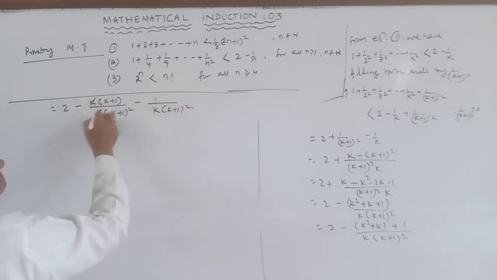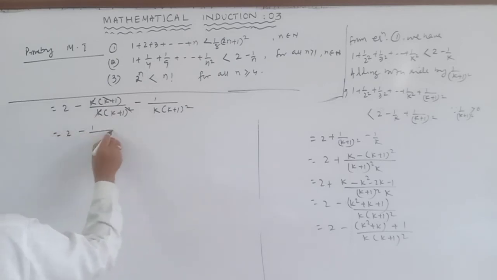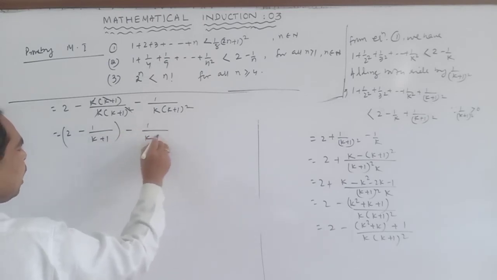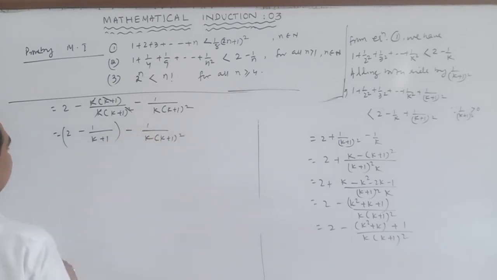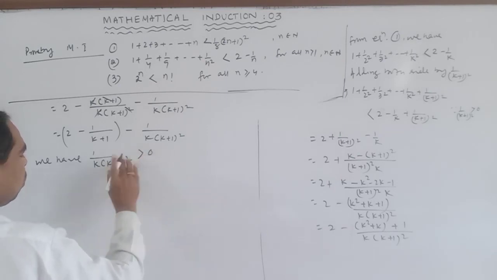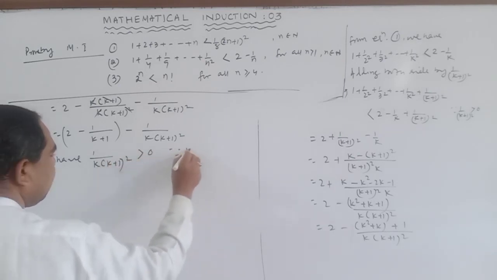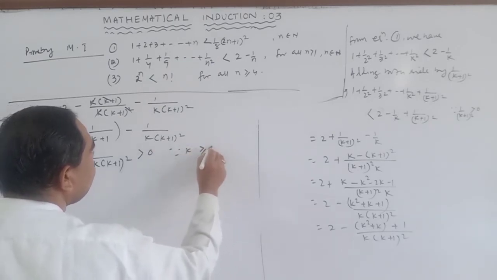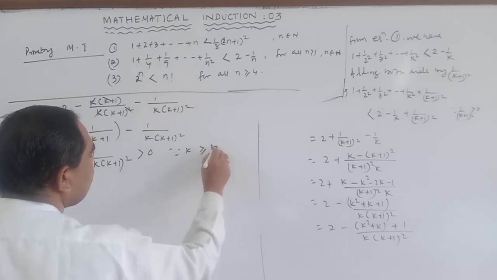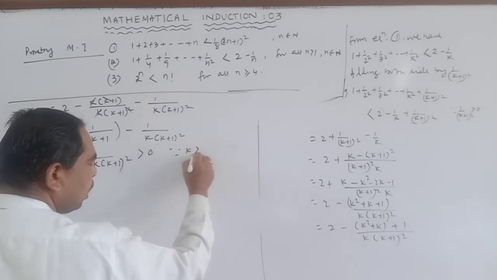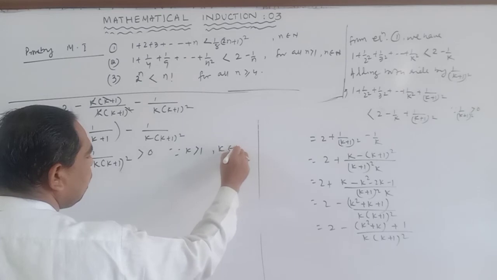So k cancels, (k plus 1) cancels: 2 minus 1 by (k plus 1) minus 1 by k into (k plus 1) whole square. Okay, we have 1 by k into (k plus 1) whole square is greater than 0, because k is greater than 0, that is k belongs to N, greater than 1. Okay.